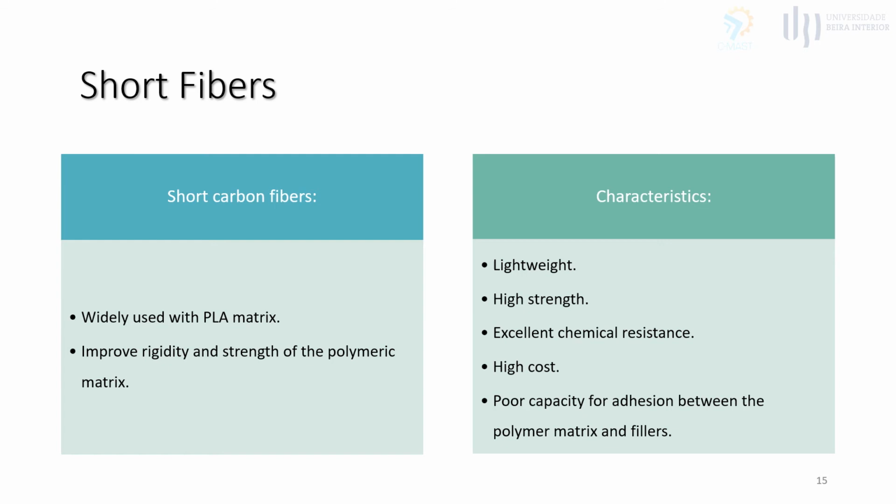Even though carbon fibers can fulfill these requirements, they have a relatively high cost, complemented by a poor capacity for adhesion between the polymer matrix and those fibers. Using the same 3D printing technique, FDM, short carbon fiber reinforced samples have a higher elastic modulus than conventionally printed PLA ones, so it will increase the mechanical properties of the conventional PLA samples.